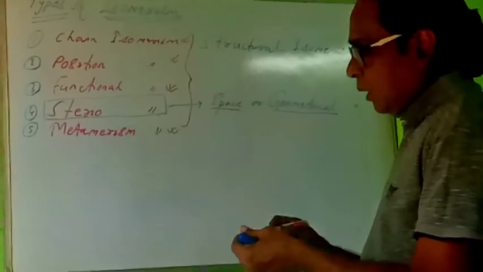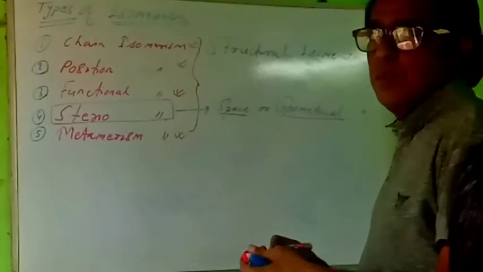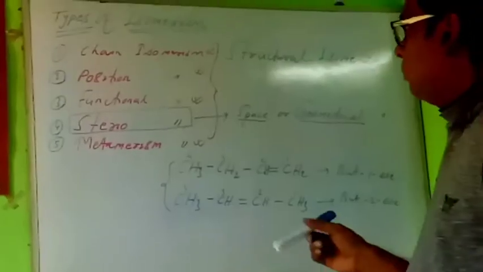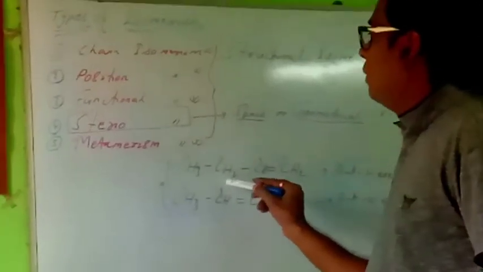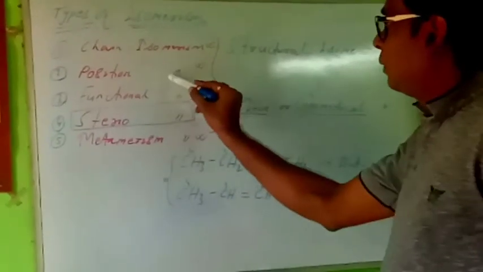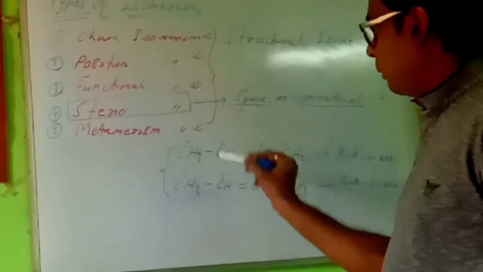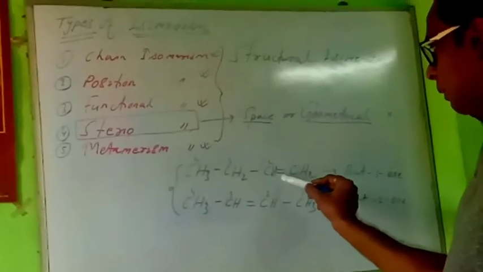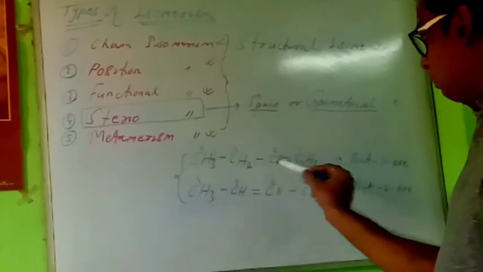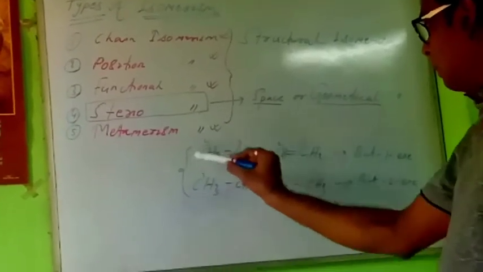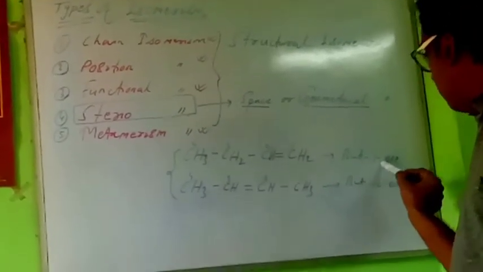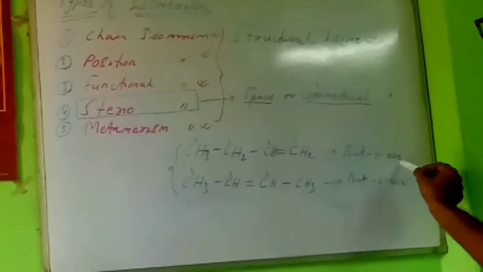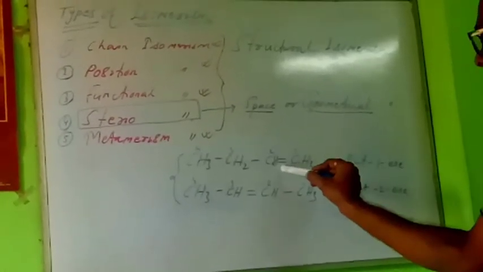Now, what is position isomerism? I am taking one example of position isomerism. See, the double bond is here, total carbon 4. So what is the name of this compound? But-1-ene, because a double bond means an alkene group.